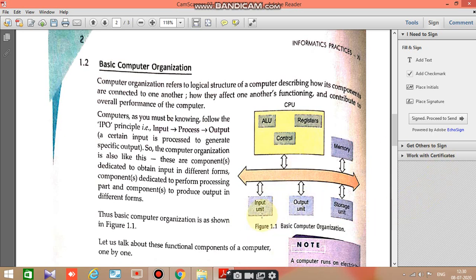You can see here there are 4 units: input unit, output unit, storage unit, which we also call the memory unit, and CPU. So if you see this basic structure, let me tell you how it works. Input unit, as you know, first we will put the instructions through any input device, then it will go to the CPU. This is your CPU, which consists of 3 units: arithmetical logical unit, registers, and control.